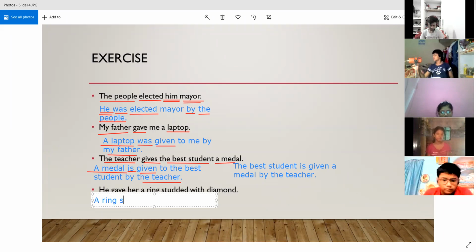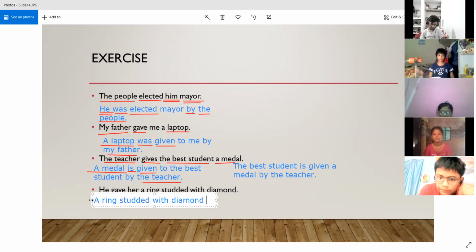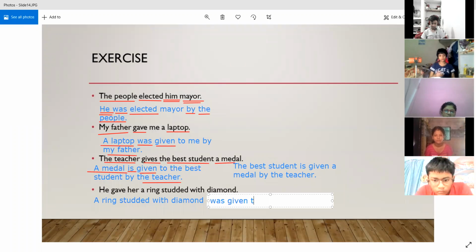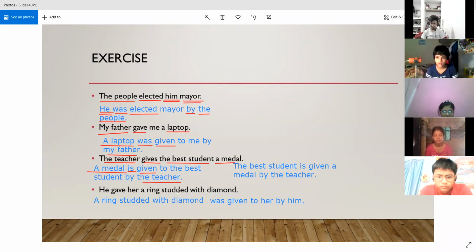So a ring studded with diamond. Yes, Isha, complete it. What was it? Okay, why did you mute yourself so quickly? Yes, so a ring studded with diamond was given to her by him, right? By him. All right.